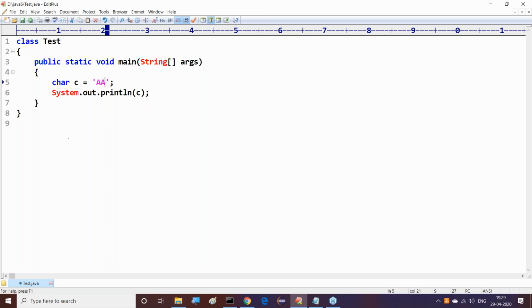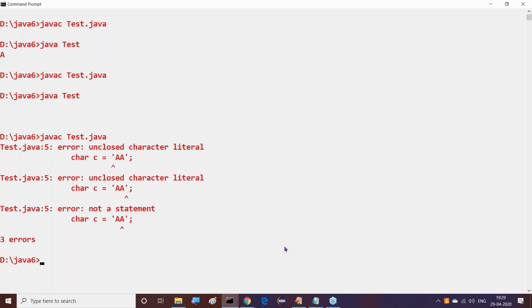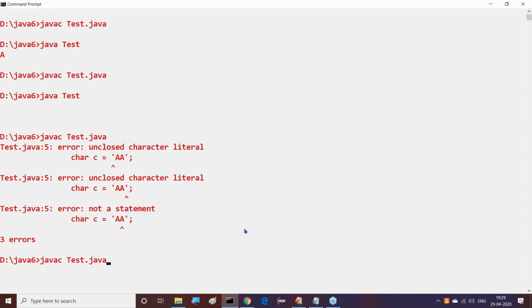Is it possible? Now let me check this. Right, sir. We get an unclosed character literal error, something else. So definitely it is not valid, and we are getting errors. Whenever we provide a single character, it's okay. But whenever we provide more than one character, we clearly get a problem.